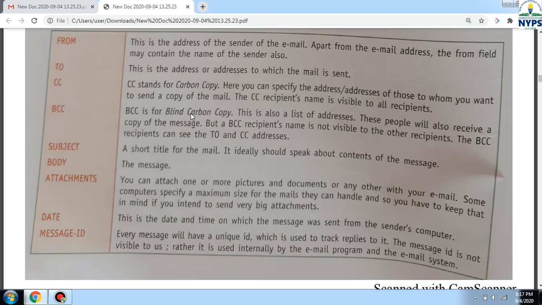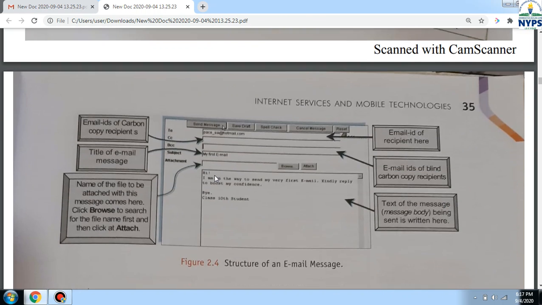Then subject will be the title of the mail. Body, whatever message you want to send. Attachments, if you want to attach one or more pictures or any documents, you can attach one or more files also. Date and message ID will be generated automatically, no need to enter.